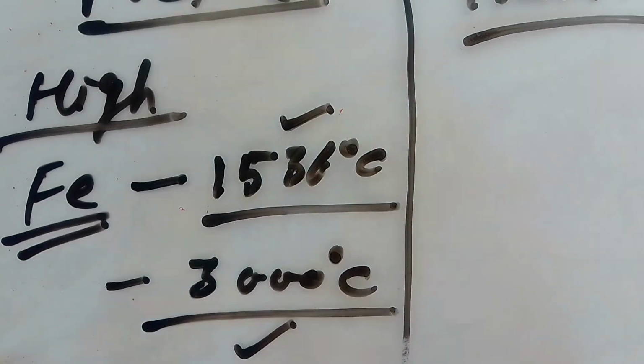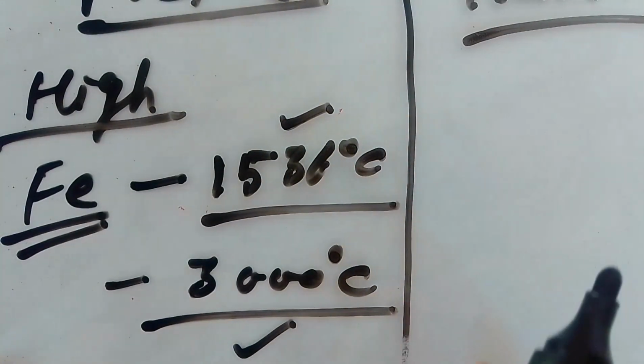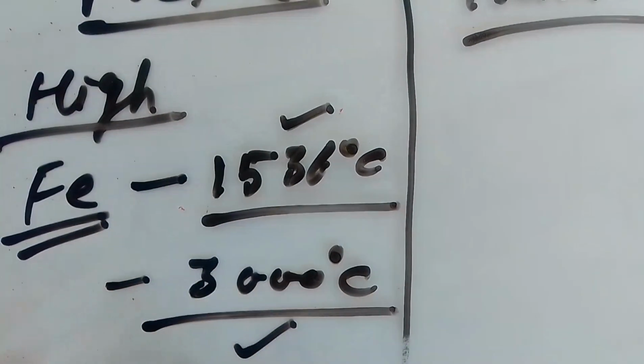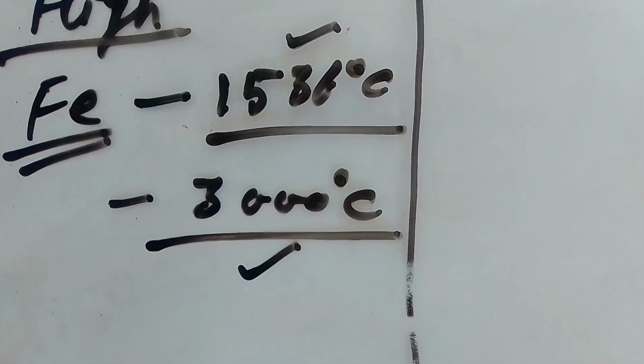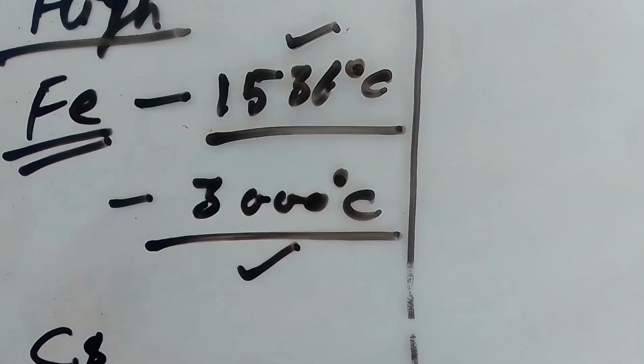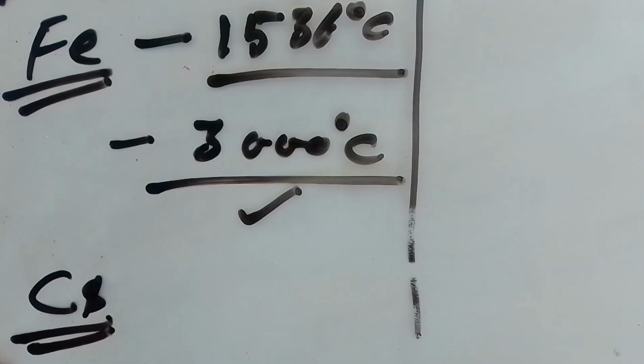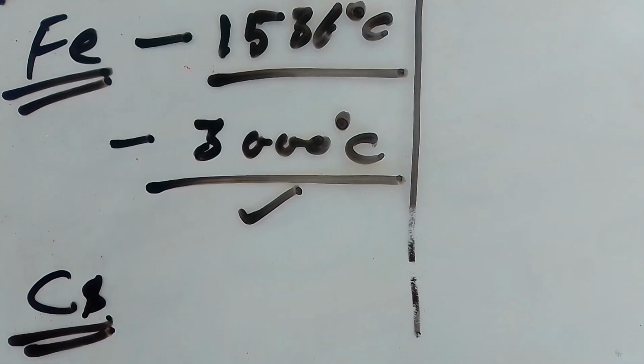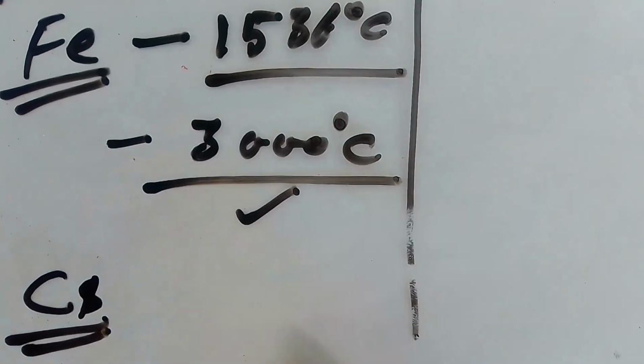But exceptions, as I told you, are everywhere. So in metals, when we talk about melting and boiling points, the exception is cesium. Cesium is one metal that has a very low melting point.